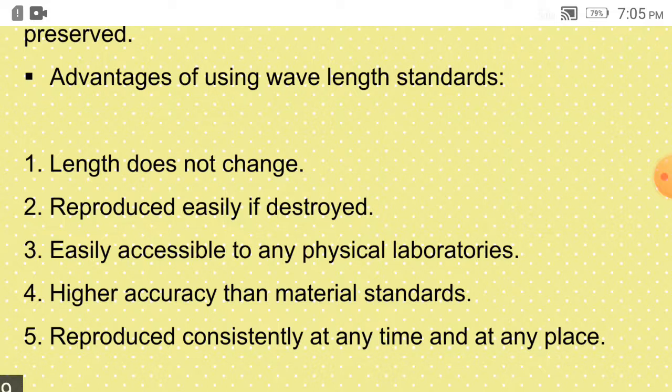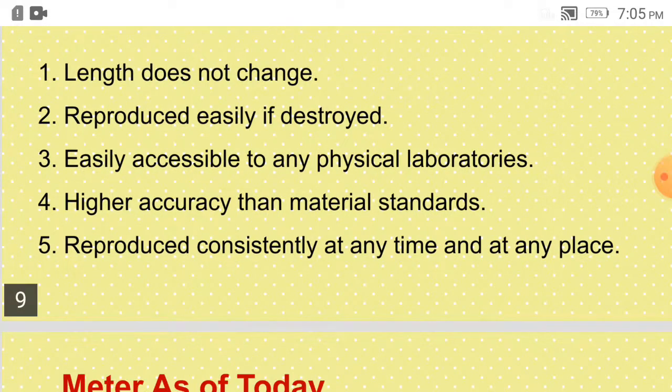Then it is easily accessible to any physical laboratories. Higher accuracy than material standards. Material standards are subjected to wear and tear and deterioration over a period of time. So this we can overcome with the help of wavelength standards. Then they reproduce consistently at any time, at any place. So we can have that.